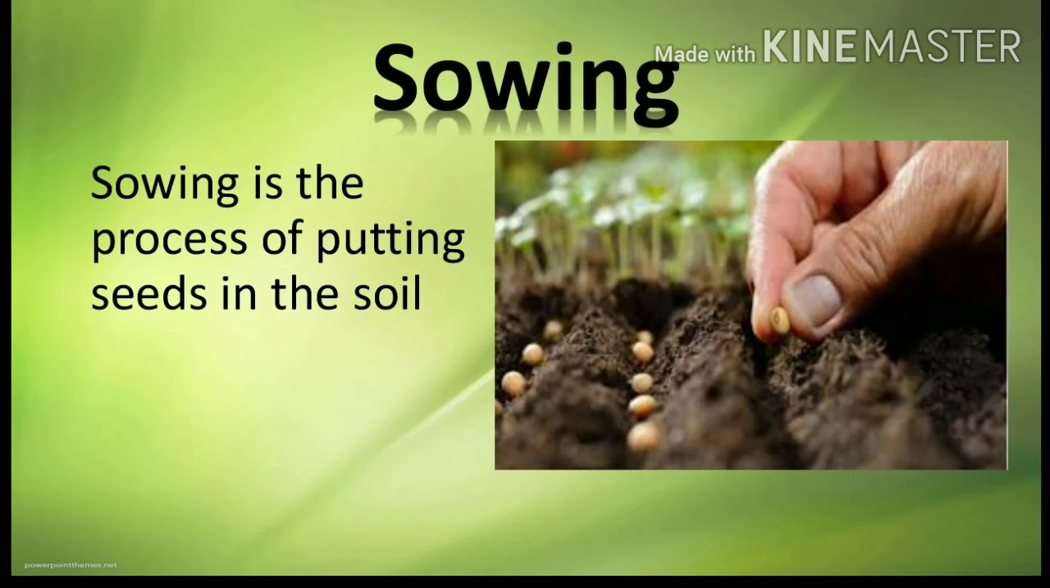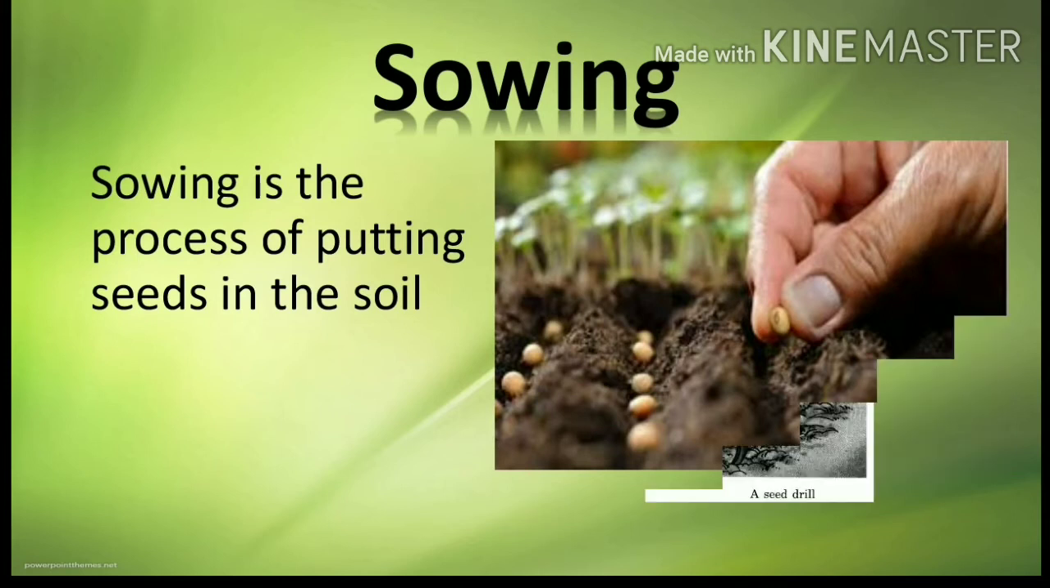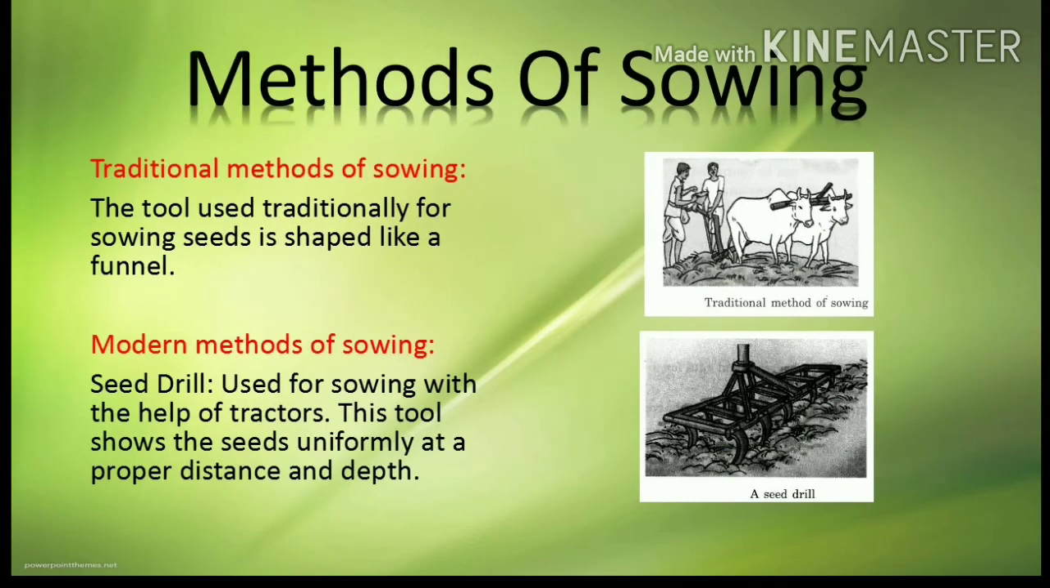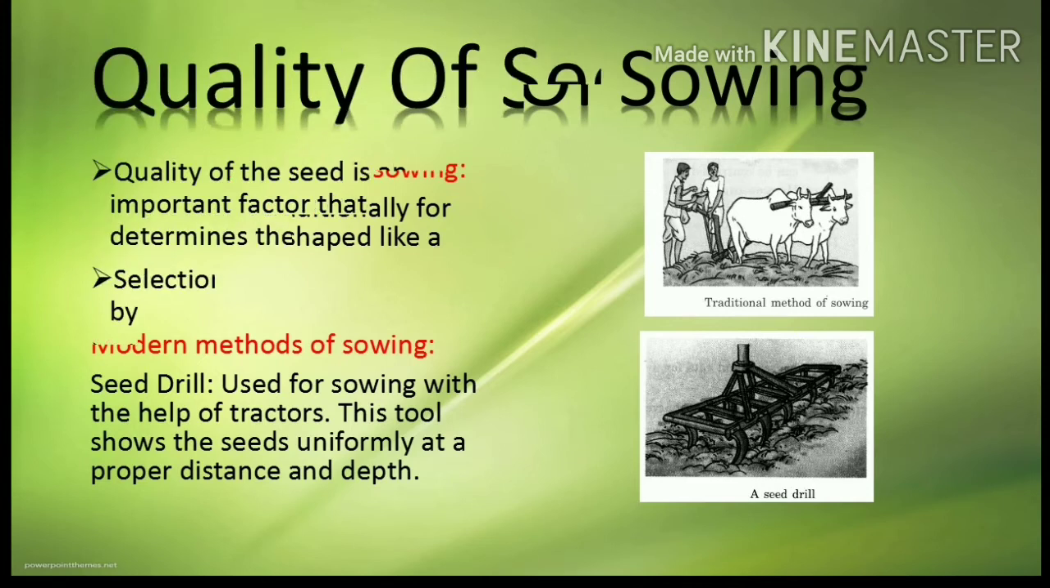What is sowing? Sowing is the process of putting seeds in the soil. Methods of sowing. Traditional method of sowing: the tool used traditionally for sowing seeds is shaped like a funnel. Modern method of sowing: seed drill, used for sowing with the help of tractors.